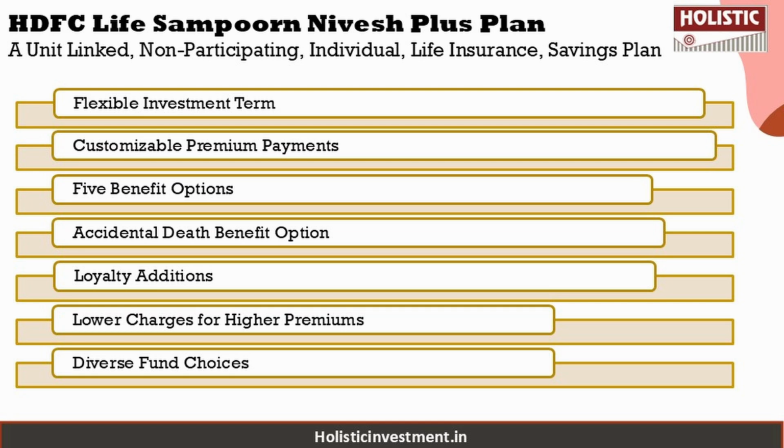But still, as a ULIP policy, there are various charges that will be deducted from your premium, like premium allocation charges, policy administration charges, fund management charge, mortality and other risk benefit charges, discontinuance charges, partial withdrawal, switching, miscellaneous charges, and premium redirection. All these charges will be deducted from your premium before investing into the selected fund option or the investment strategy you have opted for.